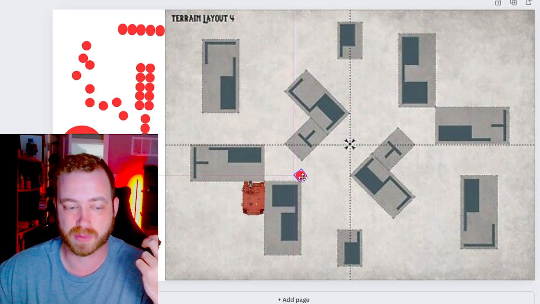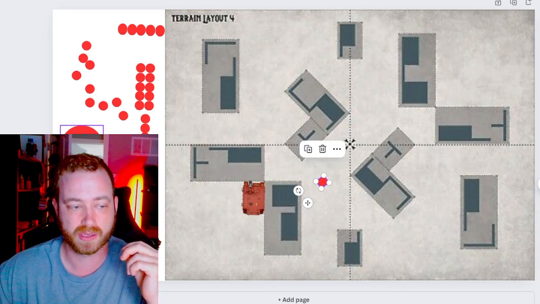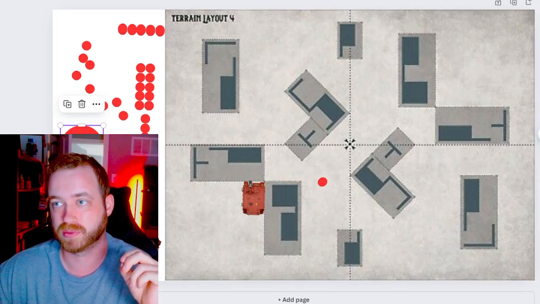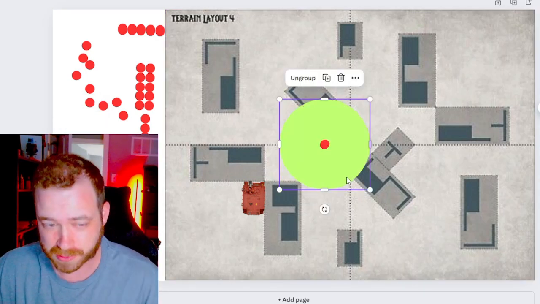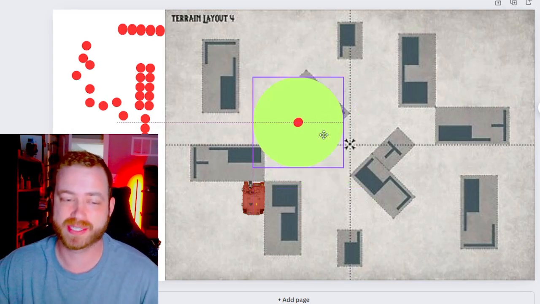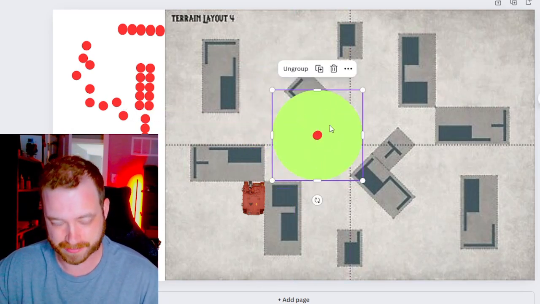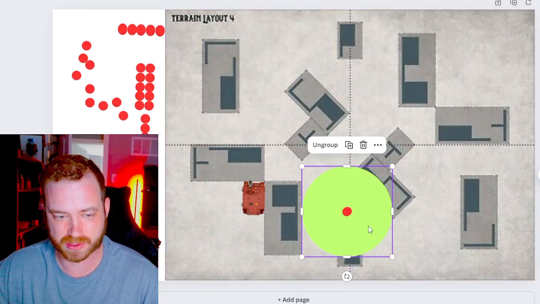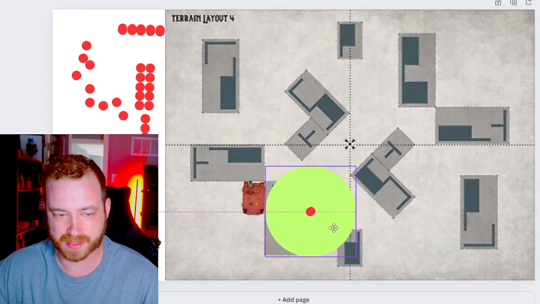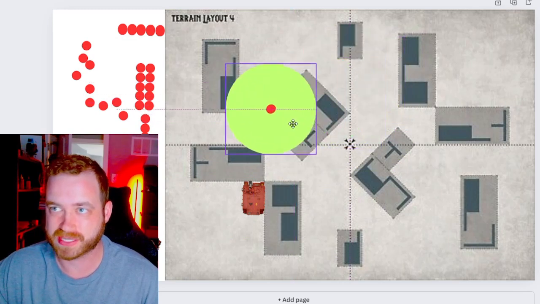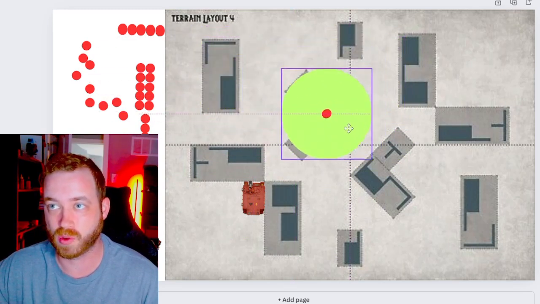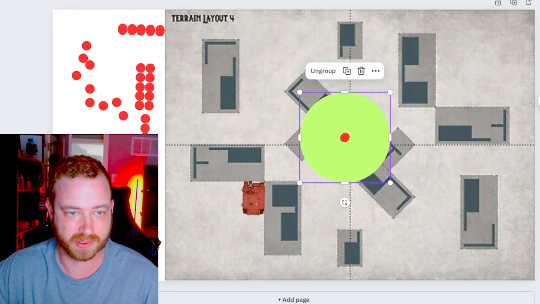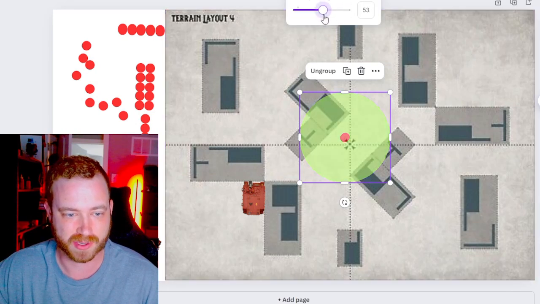But a 12-inch bubble, guys, is really, really big when it comes to the aura. So we made a little handy dandy bubble. This little red dot is going to be your Cypher model, and the big 12-inch bubble. I think this is a 10-inch thing, so it's a little bit bigger than that. It's about 12 inches. So this is an example of how big the 12-inch aura is going to be for your guy. Let's do a little transparency so you can see where it is in the background.